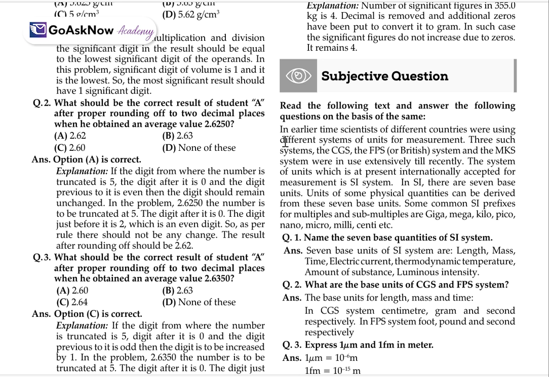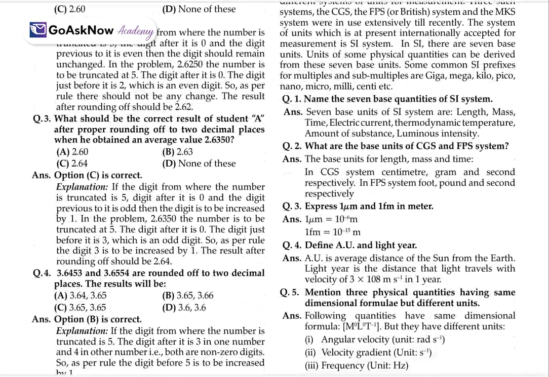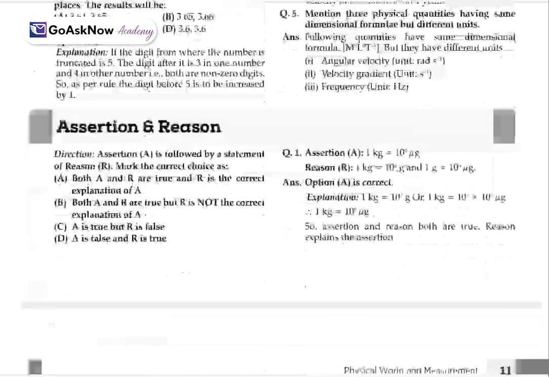We'll have one text and on the basis of that we'll answer very basic questions: name the 7 base quantities of the SI system, what are the base units of the CGS and FPS systems. Also explain fermi in meter, the derived and non-derived units, define AU and light year, and mention 3 physical quantities having the same dimensions but different units.